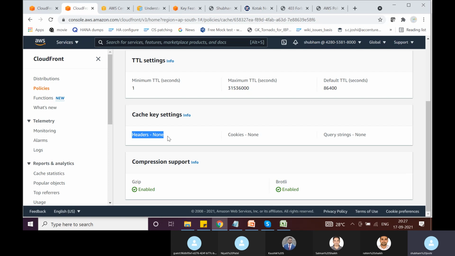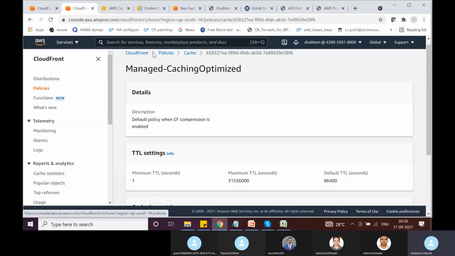Does this make sense to you guys, what I'm trying to say? Niyati, you are very quiet. Yes, quite a bit. Okay, people from a developer background would understand this much, but in our case we don't have to worry, I'm just explaining.